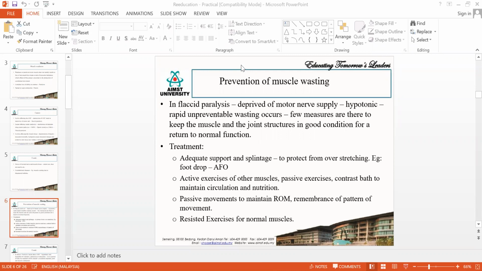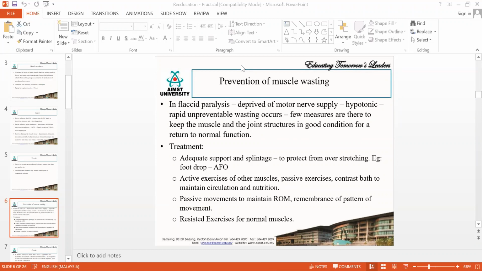Then next is passive movement you will be giving to maintain the ROM. Then, in case the muscle is having muscle power more than 3, then you can give resisted exercises. For the resisted exercises, for the normal side, you have to give resisted exercises.